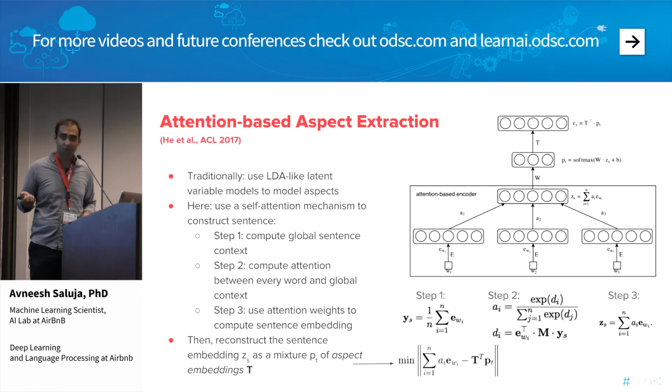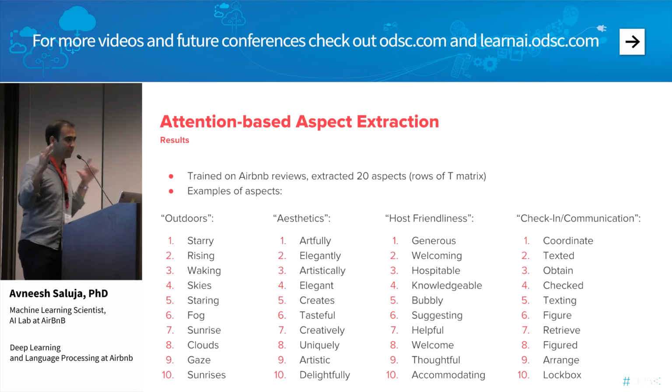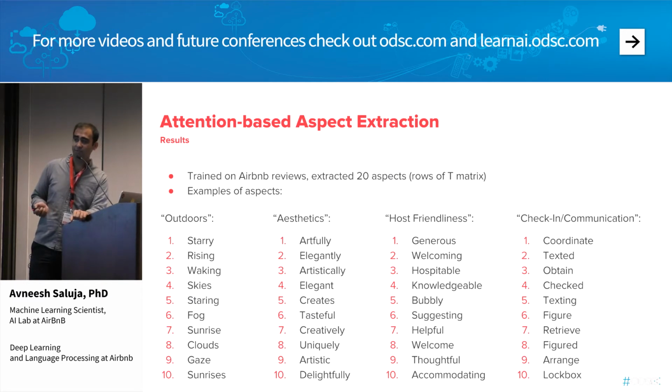It can be done in a completely unsupervised way, and what we can then do is take that matrix T, which represents the aspect embeddings, and go row by row. As I mentioned, it's a K by D matrix, so there are K rows, where K represents the number of aspects. For every aspect, we can take the row vector, which is in the D-dimensional space, and ask what my nearest neighbors are, and it'll give me the words that are closest to that particular aspect embedding. And here we have some very interesting coherent examples of aspects. Going through a bunch of review data, we managed to reveal things like, for example, these are all relevant to outdoors.